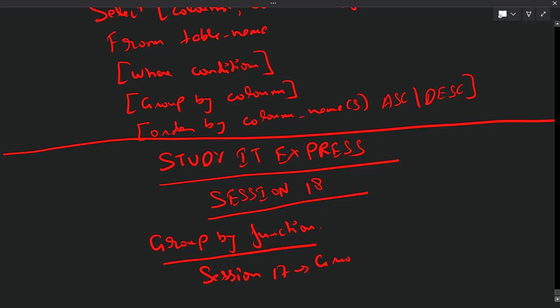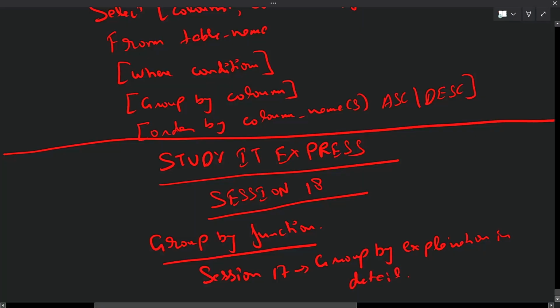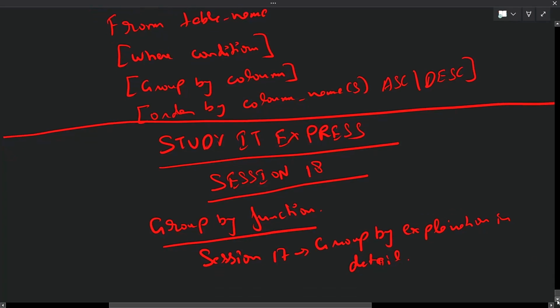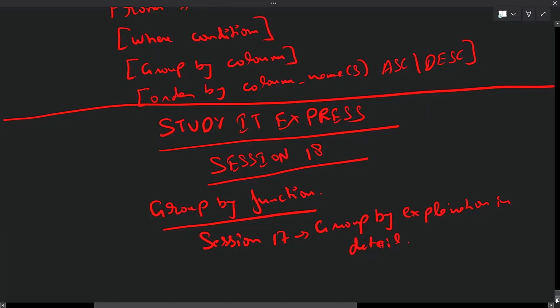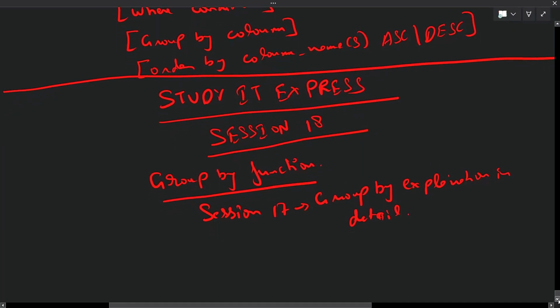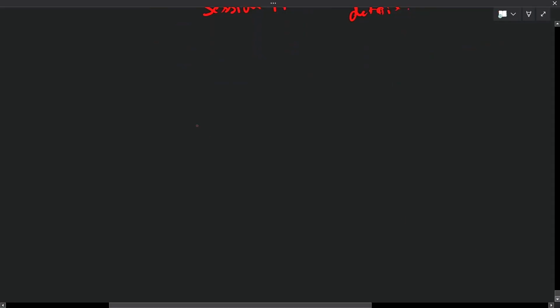Session 17 has the group by explanation in detail. So please look into that one and then come to session number 18. I believe you have already gone through session number 17, so now let's see one by one what all we have to do.